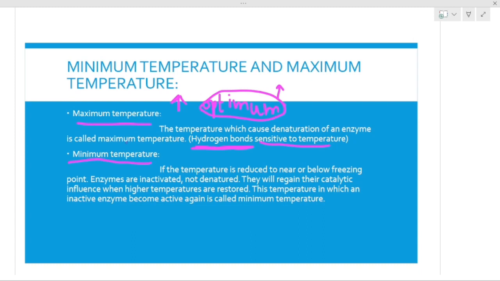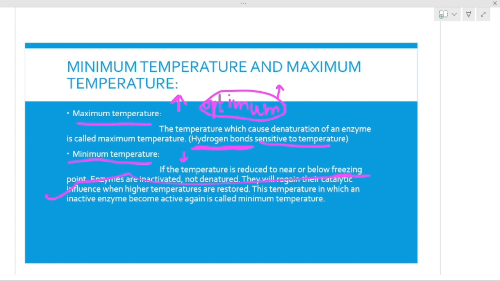Another concept is about minimum temperature. Minimum shows that we are reducing the temperature. We will reduce the temperature up to the freezing point or even below the freezing point.